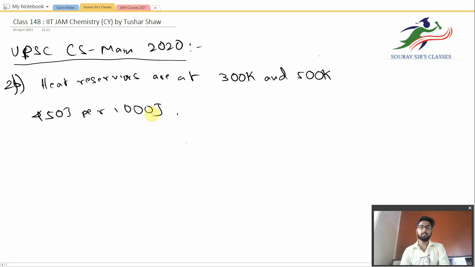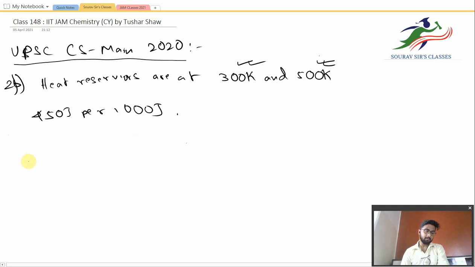So this person is saying that the heat reservoirs are at 300 and 500 Kelvin, and the heat exchange that is taking place from the hot reservoir is 450 joules per 1000 joules. So we have to compare whether these two data fall in accordance with each other and whether this person is saying right or not. The only way to compare these two data is by the formula of efficiency. So we will be calculating the efficiency values for both the cases and then comparing. Let us look into the question.